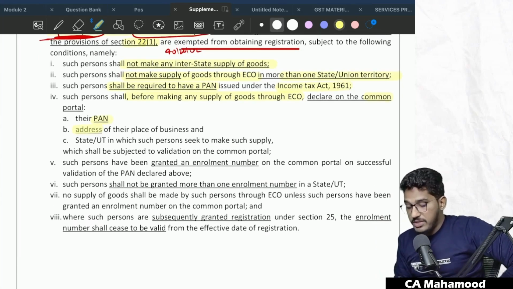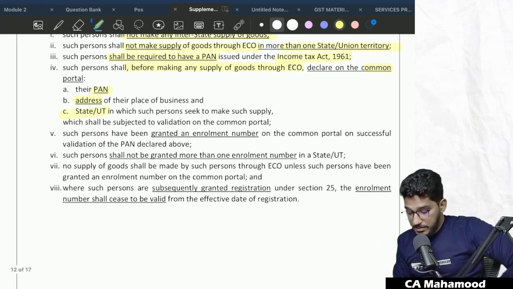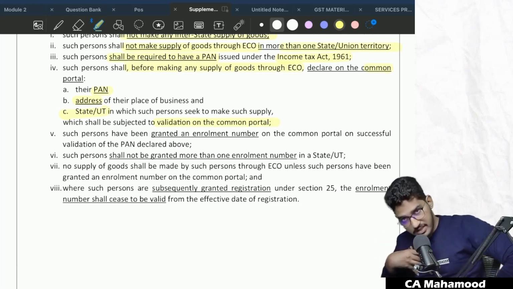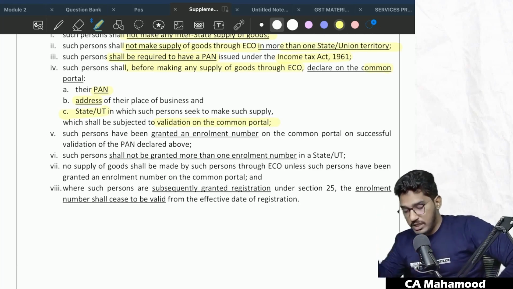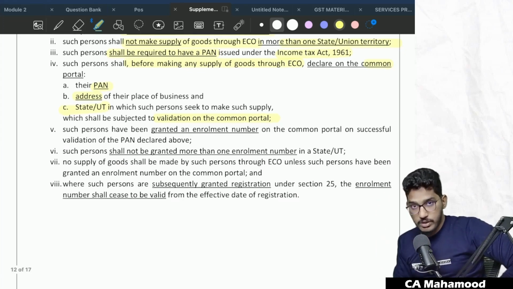You have to mention the address of your place of business, state or union territory in which person seeks to make such supply, in which state you are making the supply, which shall be subject to validation on the common portal. That means if you want to enjoy that exemption of not taking registration, before you make the supply through the e-commerce operator, you have to declare your PAN number, your address, the state or union territory from which you are making the supply, and all these details will be validated on the common portal. And even you will be given an enrollment number.